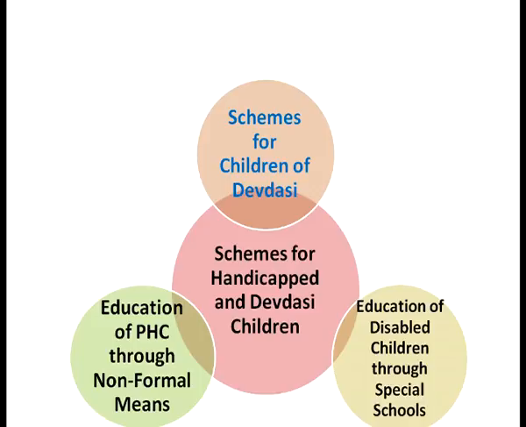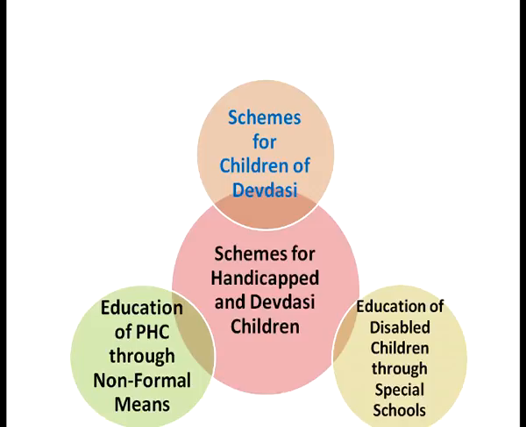Now, as far as the educational schemes for physically handicapped children are concerned, different non-formal measures have been taken by the state of Maharashtra. An alternative schooling system has been created in the state to impart education to these children.